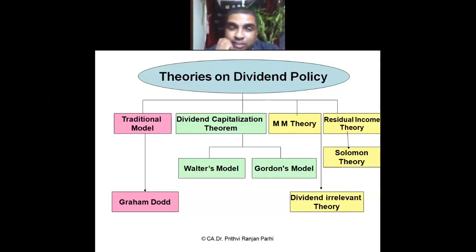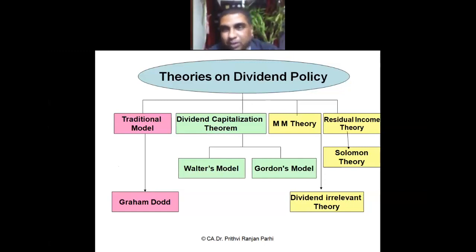There are two models: Walter model and Gordon's model. Then MM theory, that is Modigliani and Miller's theory. We'll be learning that. That is also called the dividend irrelevance theory. Then the residual income theory, that is also called the Solomon theory.